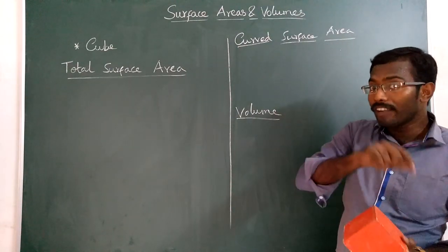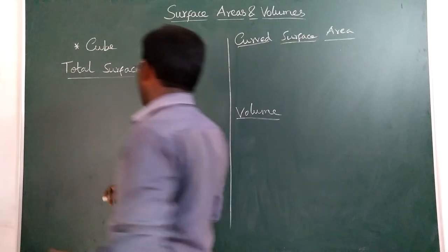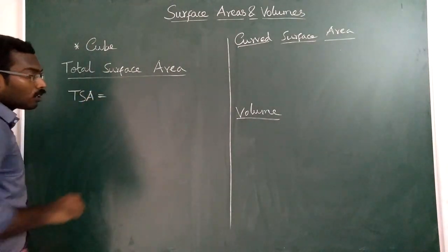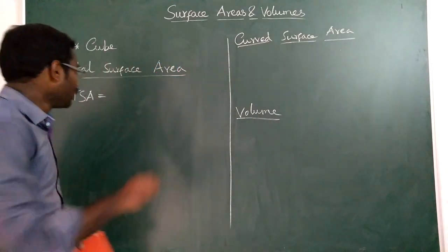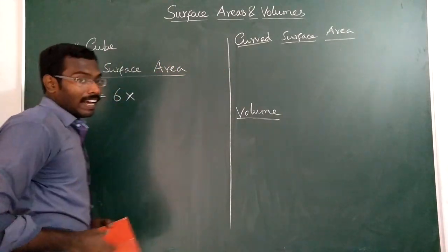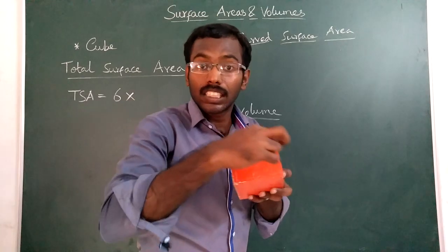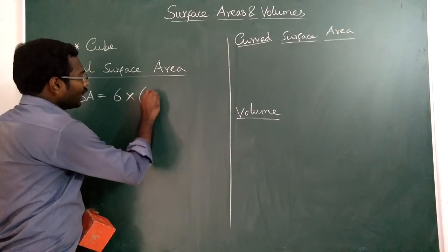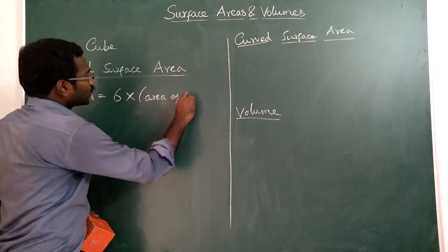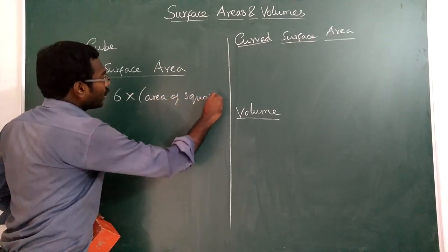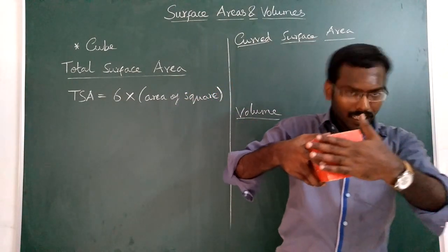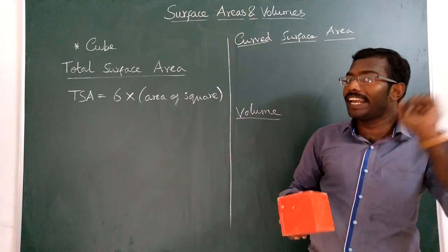So total surface area, it is denoted as TSA. There are totally 6 sides. So 6 into each side, which represents a square. So you can write 6 into area of square. Why did we write area of square? Because each side represents a square.